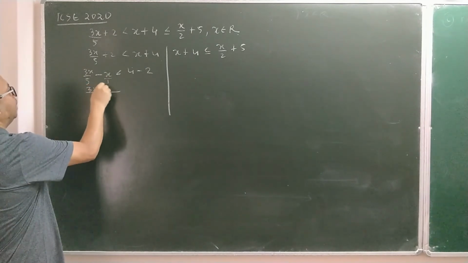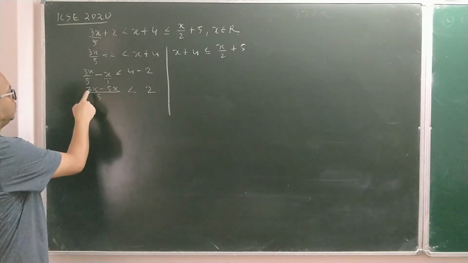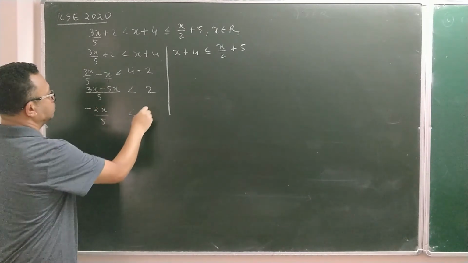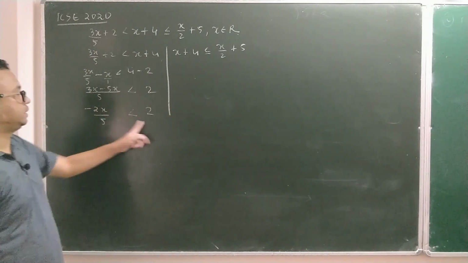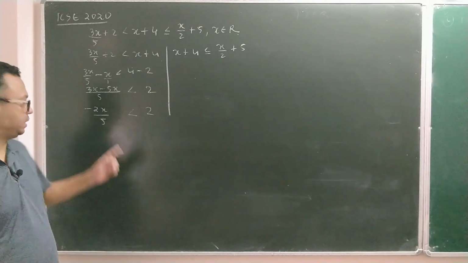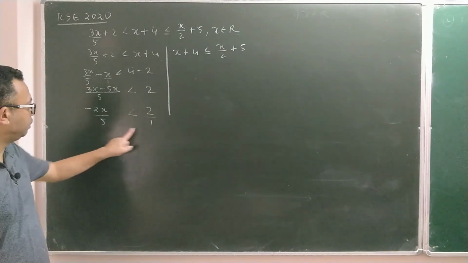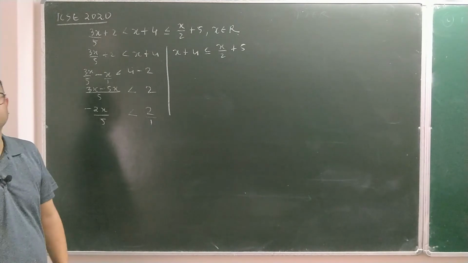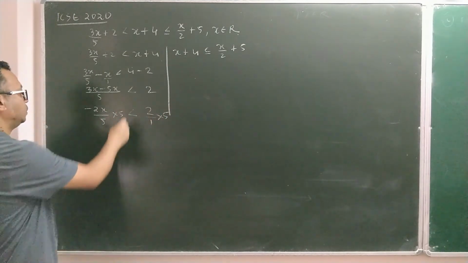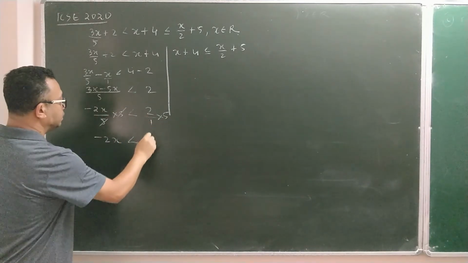This is 3x − 5x, and this is less than 2. You know that 3x − 5x is −2x over 5, and this side is 2. Now you can see a fraction. How do I remove the fraction? First step, convert both sides into a single fraction. Yes, this is a single fraction, that side also is a single fraction. Then what will you do next? LCM of 5 and 1 is 5. Multiply this side by 5, that side also multiply by 5. Now 5 and 5 are cancelled. Now you are left with −2x < 2 into 5 is 10.